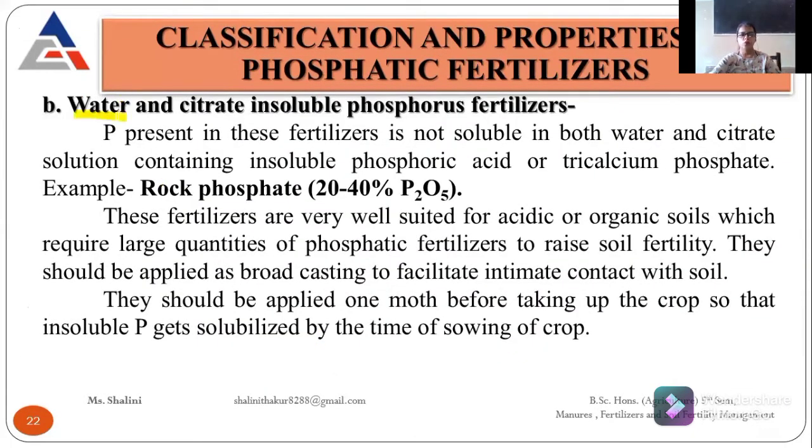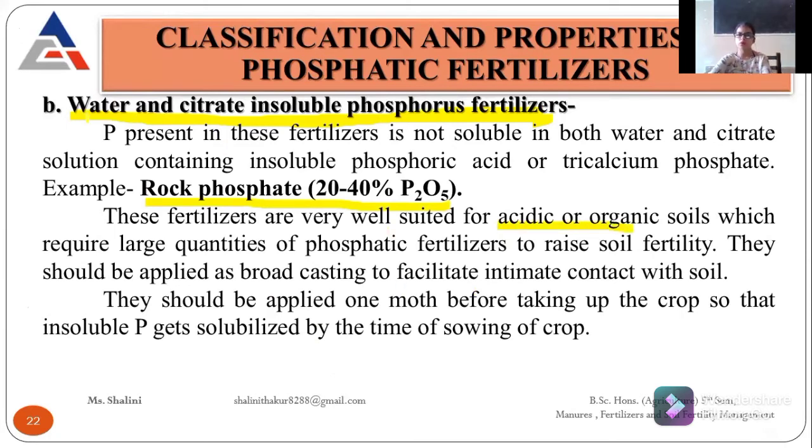Then water and citrate insoluble fertilizers. Water and citrate insoluble means these fertilizers are insoluble in water as well as in citric acid or citrate. The example is rock phosphate, and it contains about 20 to 40% of phosphorus. And this type of phosphatic fertilizer is suited for acidic soils.